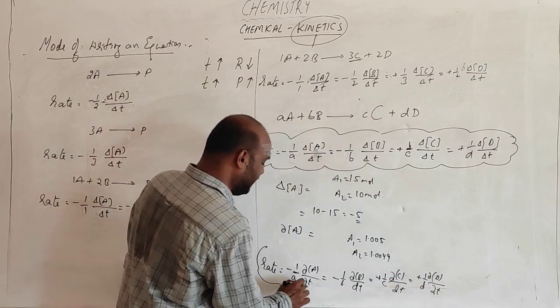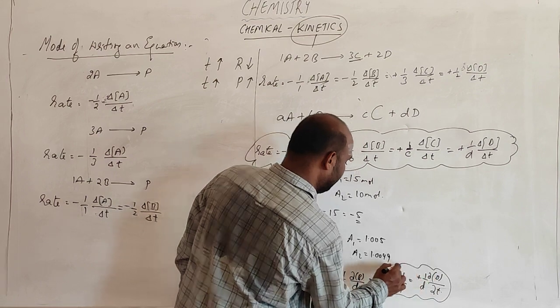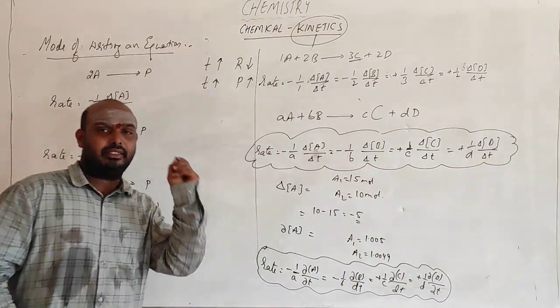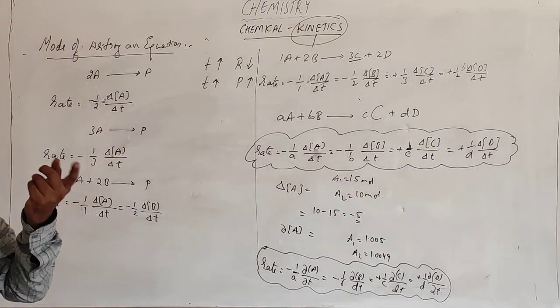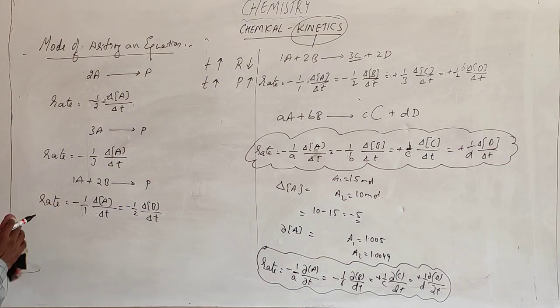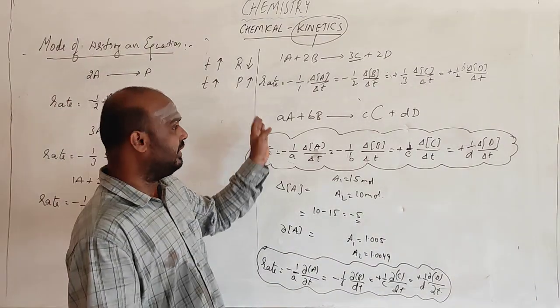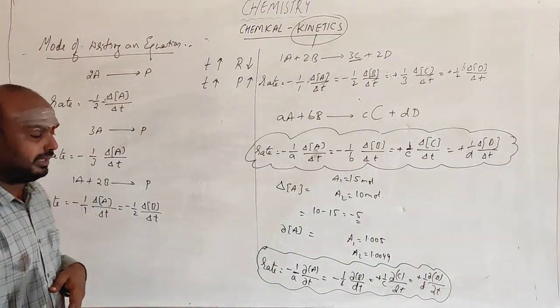So this is the way of writing the equation whenever there is a very small change with respect to a very small change in time. This is the way of writing the rate equations for a given reaction.